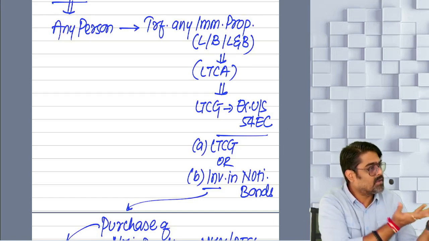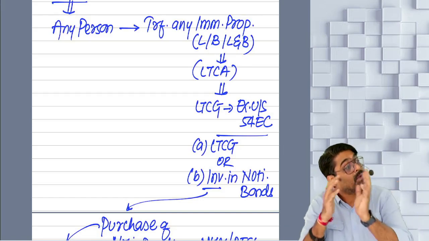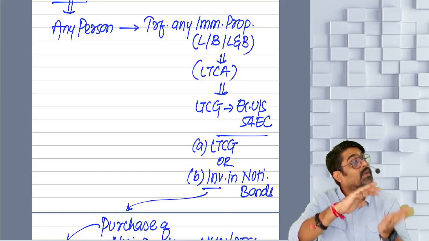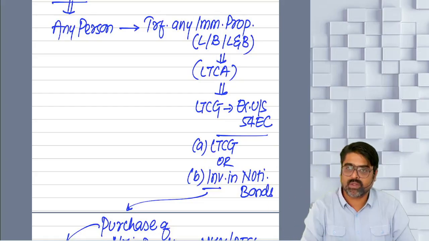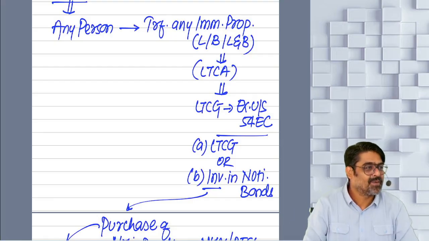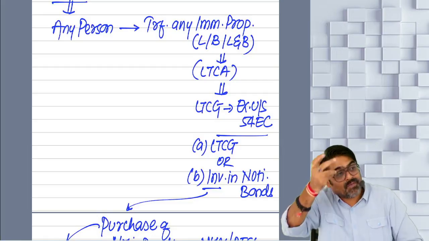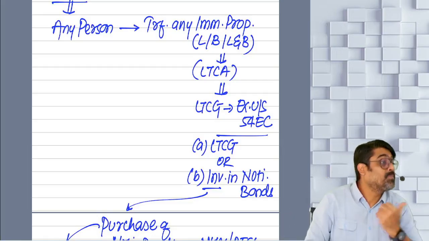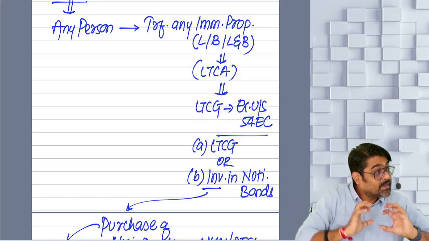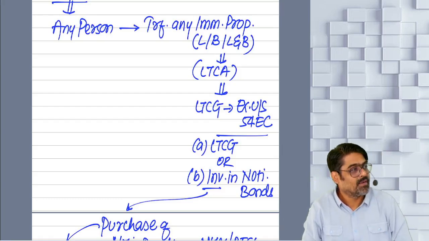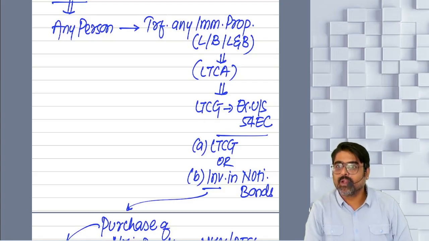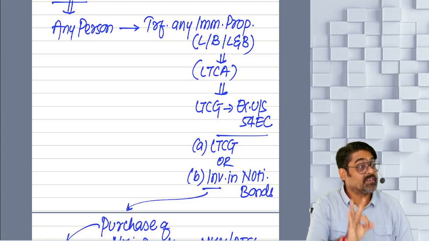Some gain you can exempt under section 54 and some gain you can exempt under 54EC. Likewise, some gain you can exempt under 54B, some gain you can exempt under 54EC. There is no restriction on that. Getting my point? But now tell me, which exemption will you claim first? Will you claim 54 and then balance in 54EC? Will you claim 54B first and then balance under 54EC? Or will you claim 54EC first and then balance under 54 or 54B? Understanding what I am trying to tell you? Always claim the specific exemption first.